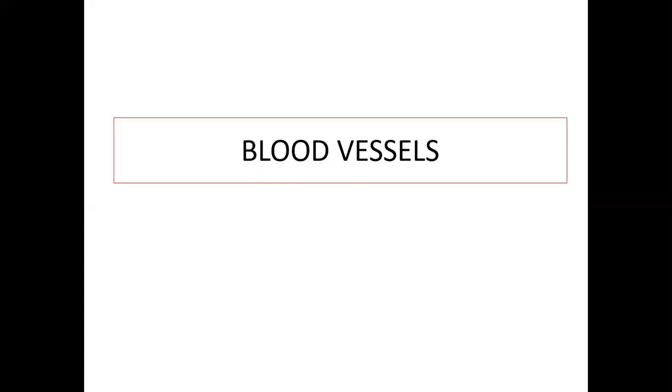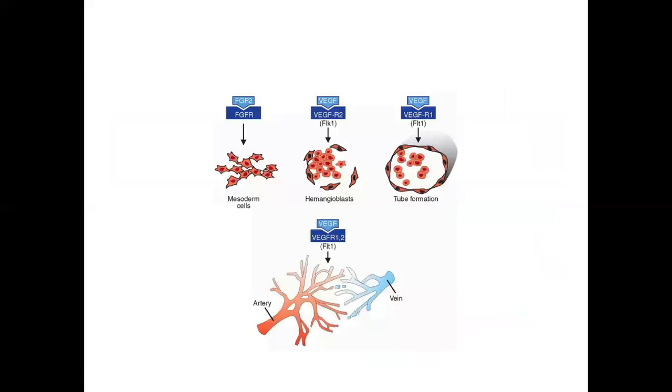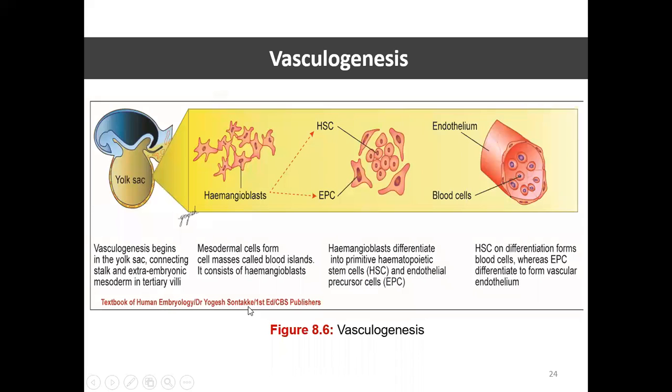Now coming to the blood vessels. Over here you can see these mesodermal cells. They are arranging and forming the hemangioblast under the growth factors, fibroblast growth factor and vascular endothelial growth factor. Finally a tube formation is there, and then sprouting occurs from this tube. So there are basically two processes, vasculogenesis and angiogenesis.